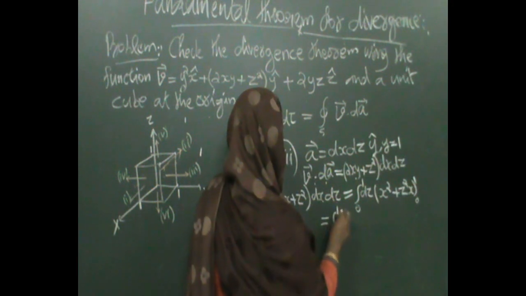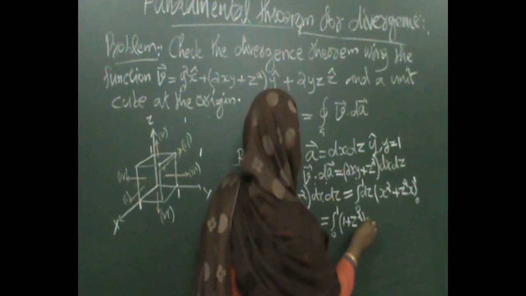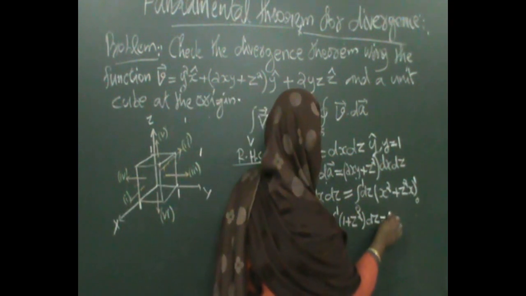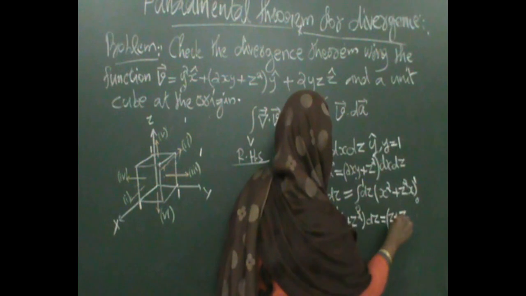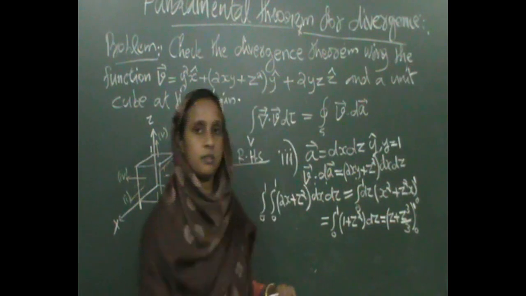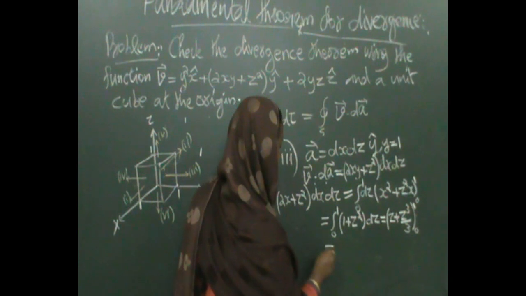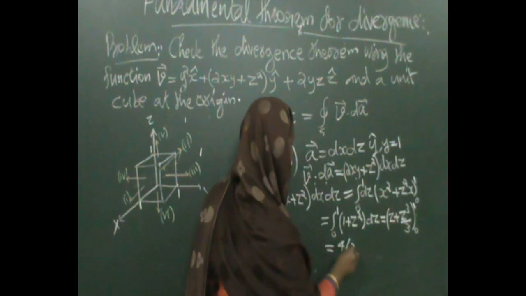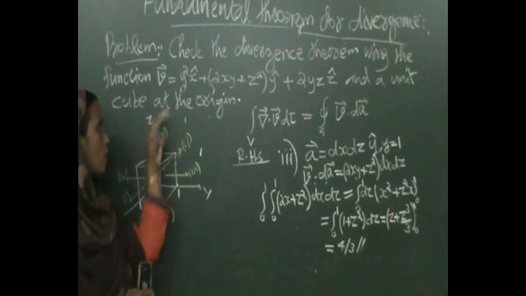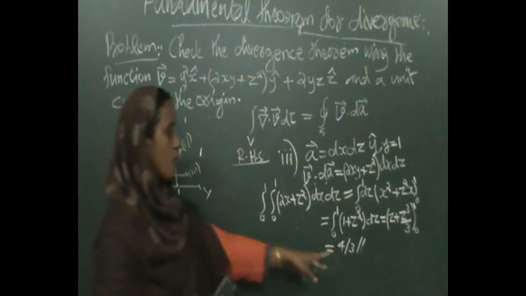integral 0 to 1 of 1 plus z square dz. Okay, this gives z plus z cube by 3, integral 0 to 1. Okay, so 1 plus 1 by 3. You get here 1 plus 1 by 3 means 4 by 3. Okay, so along this face, the surface integral of this function over this face is given by 4 by 3.